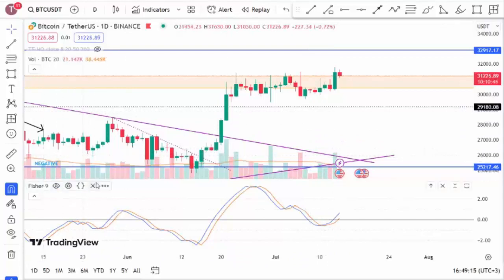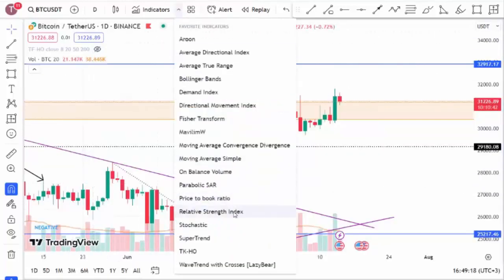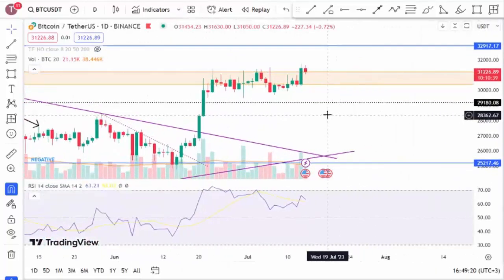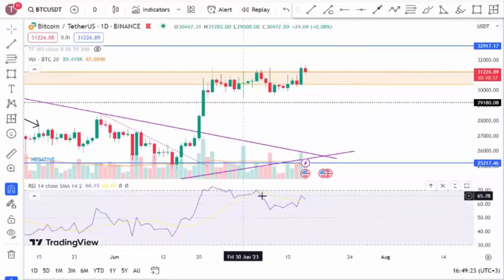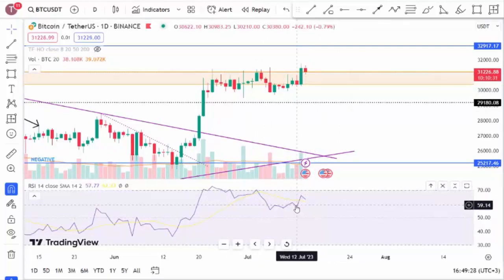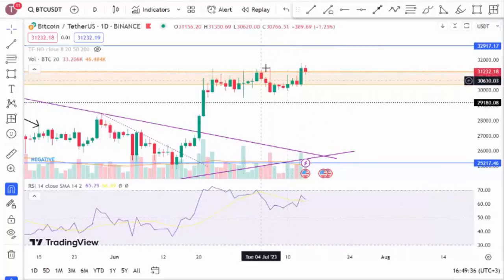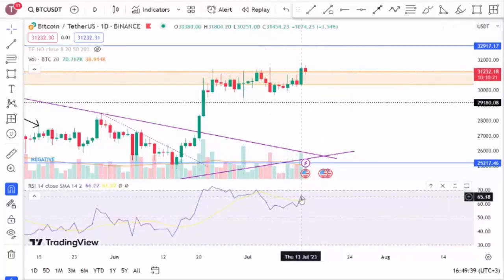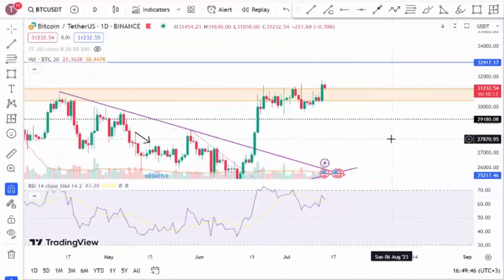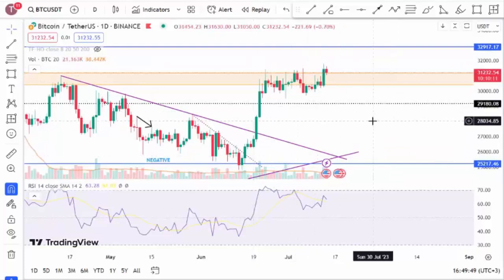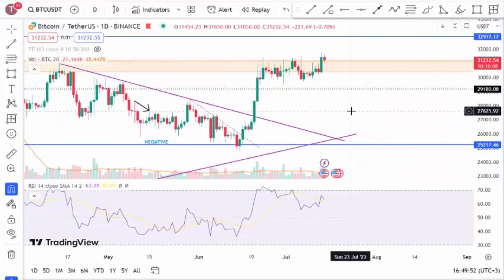Now, looking at the RSI indicator after closing the Fisher indicator, it is currently moving around the 70 levels, oscillating between approximately 63.50 and 60. With these oscillations, we can see that price movements have actually stalled in this area. Currently, it is hovering around 63, close to its average. If it continues to trade above this average and crosses back above 70, we can say that the rally could continue for a while longer. It's important to keep this in mind.